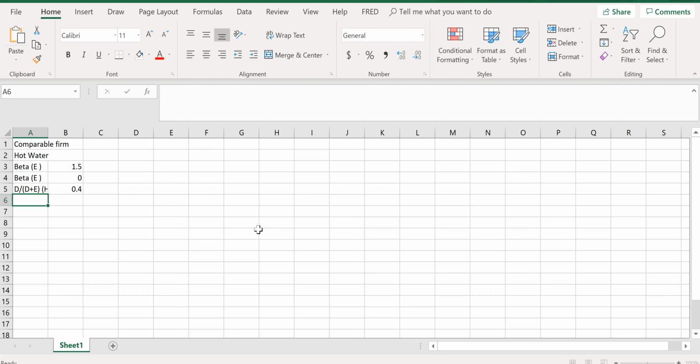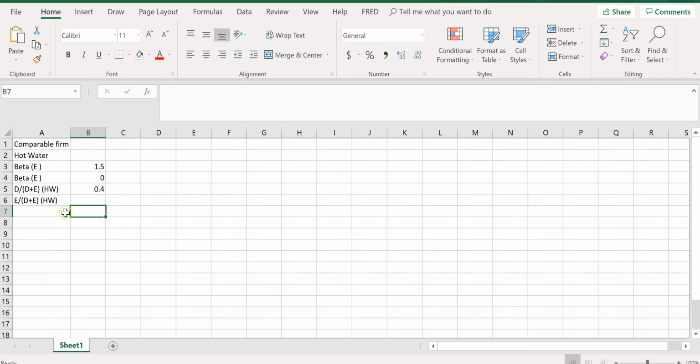Again, this is hot water, very important, because later on we'll have to use the capital structure of our own project. Right now, we're using the capital structure of the comparable firm. So the equity value ratio has to be 1 minus this debt value ratio, which equals 1 minus 0.4.